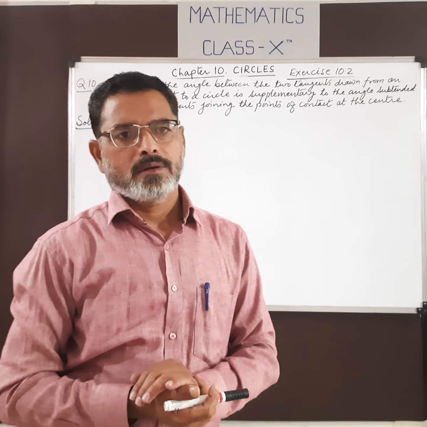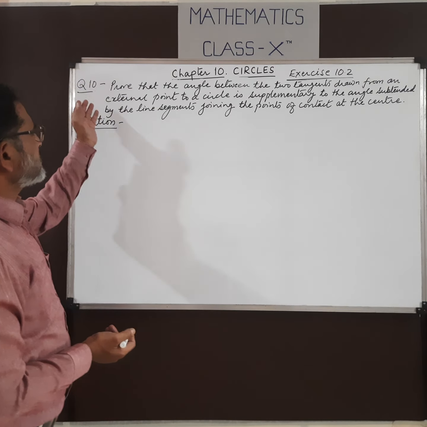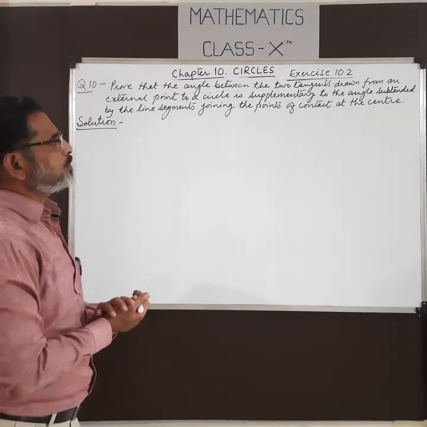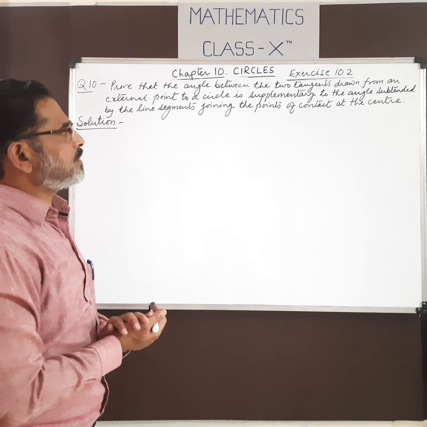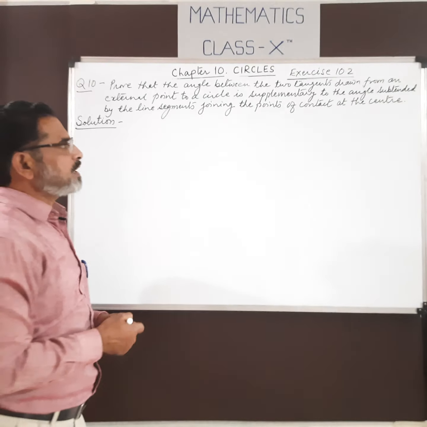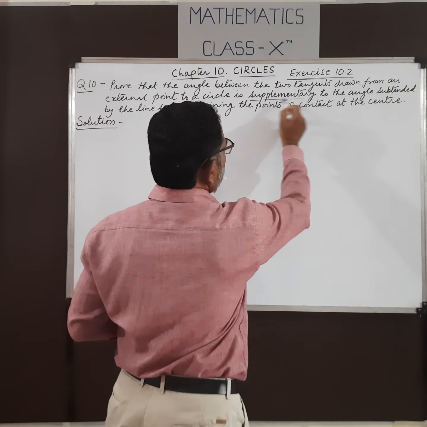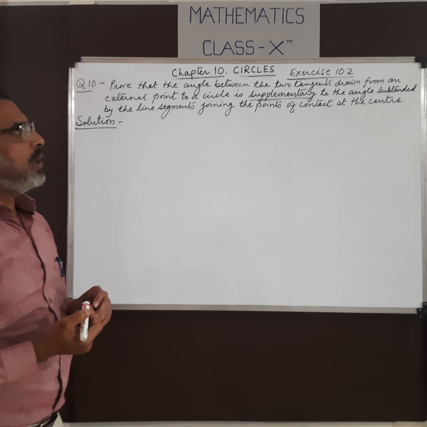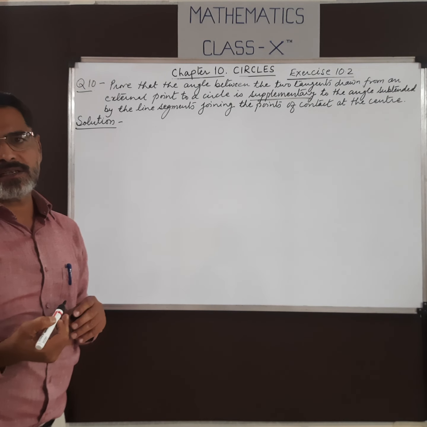Okay. Now we come to another question, question number 10. Prove that the angle between the two tangents drawn from an external point to a circle is supplementary to the angle subtended by the line segments joining the points of contact at the center.